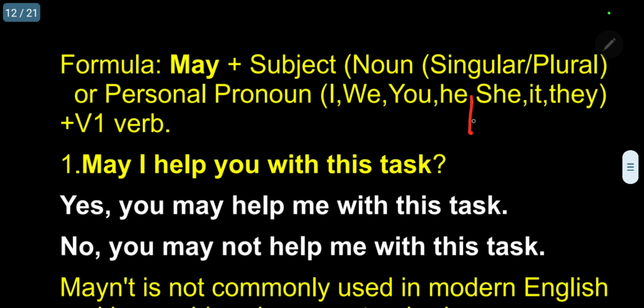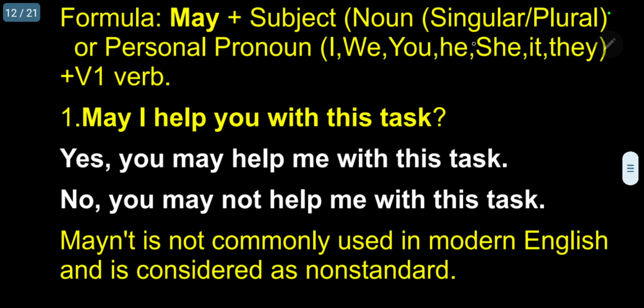Okay. Now, let me ask. Question is, may I help you with this task? Now, there are two possible answers. Yes. May I help you with this task? Answer is yes, you may help me with this task.